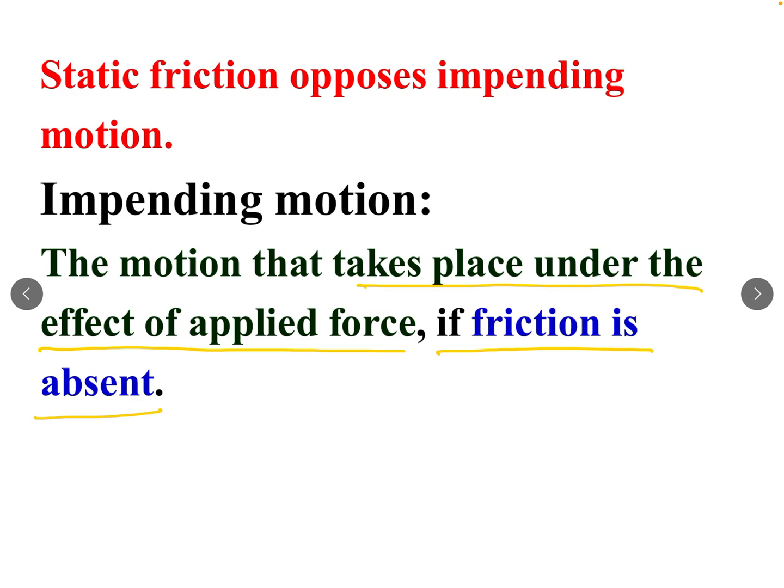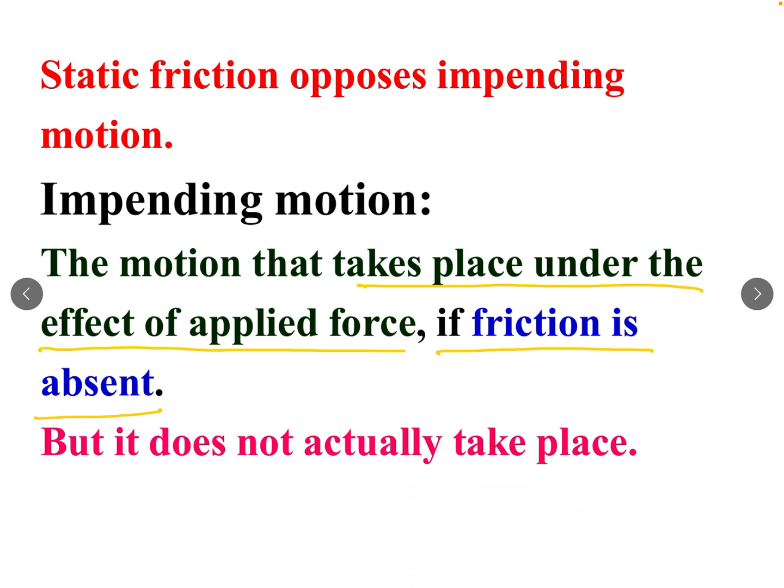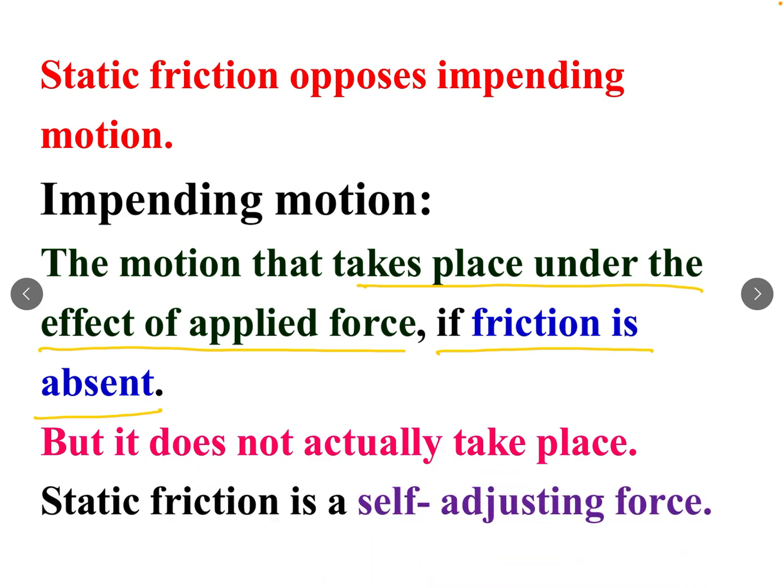It is the motion of the body when friction is absent, but it does not actually take place. Impending motion means we are just assuming that if friction is zero, then the body will move due to the applied force. That motion of the body during zero friction is called impending motion, but actually the body is not moving.